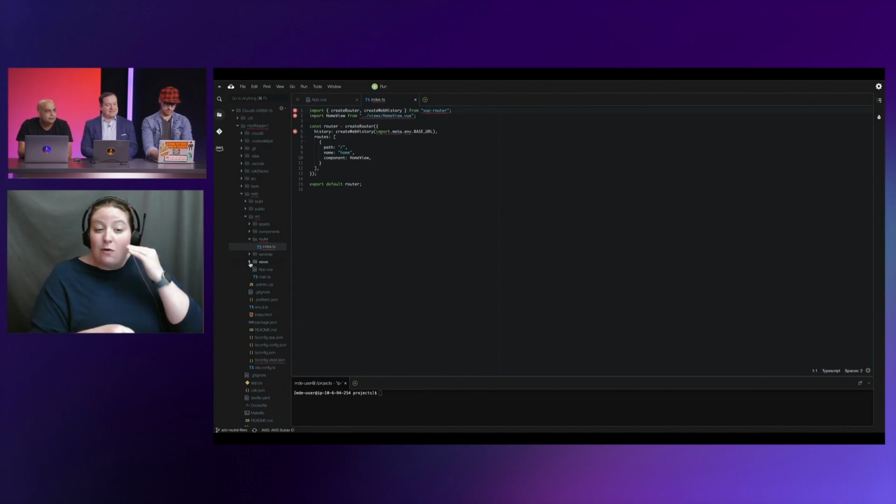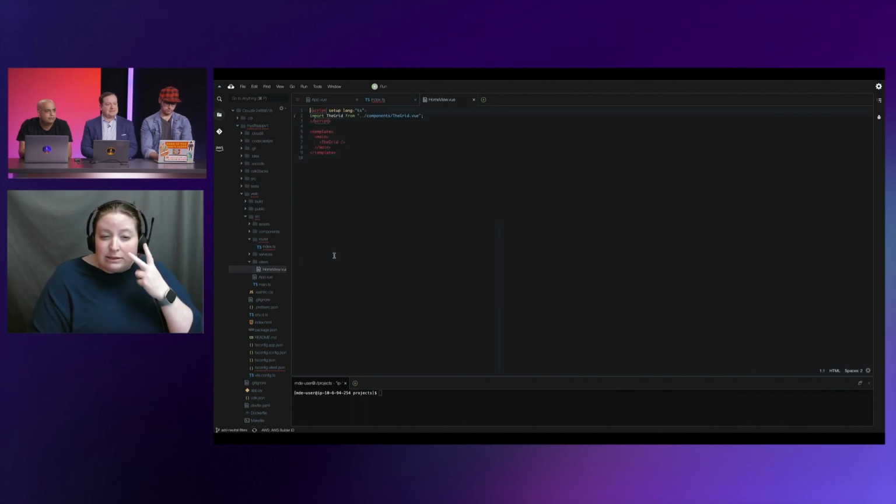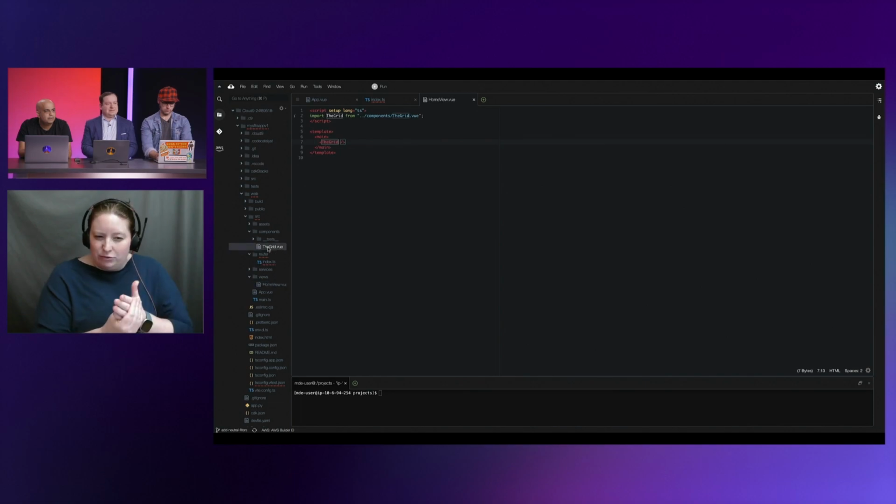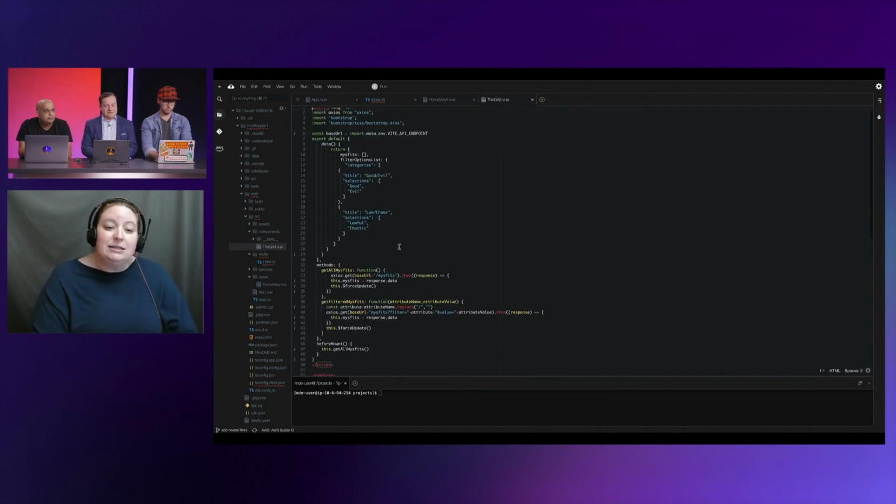So let me go look at the views, see what I've got there real quick. And I've got home view, there we go. And then it looks like it's using the grid component. So let me find the components folder, go to the grid, and open it up. And oh, there we go.